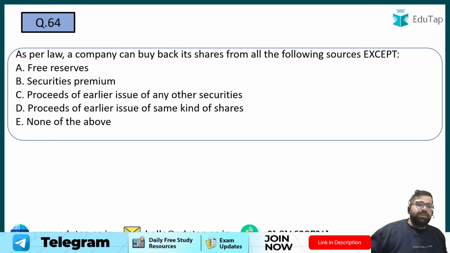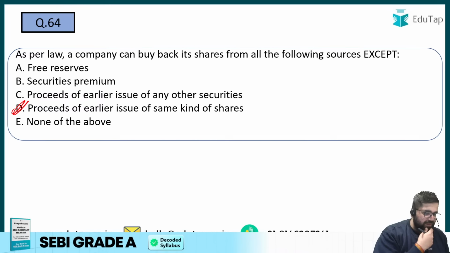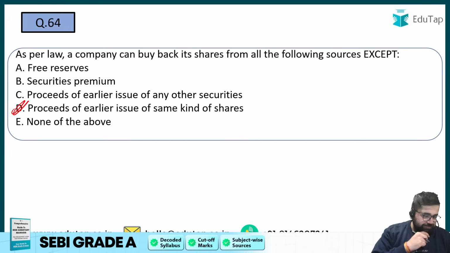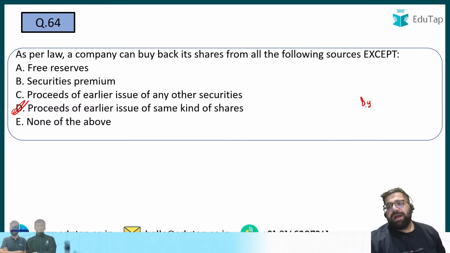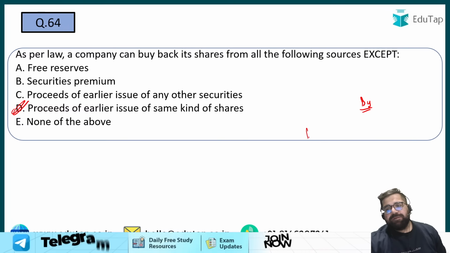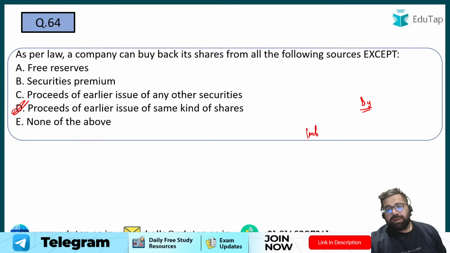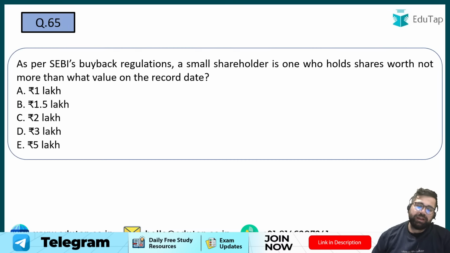Yes, proceeds from the earlier issue of the same kind of shares. Very good. I was not expecting that you will give the right answer of this. Because if I'm doing buyback of equity shares, then I cannot use the proceeds which I have collected from equity shares. I can use it from preference shares, but not from equity shares. It cannot be the same kind, it can be different. So answer will be option number D over here.